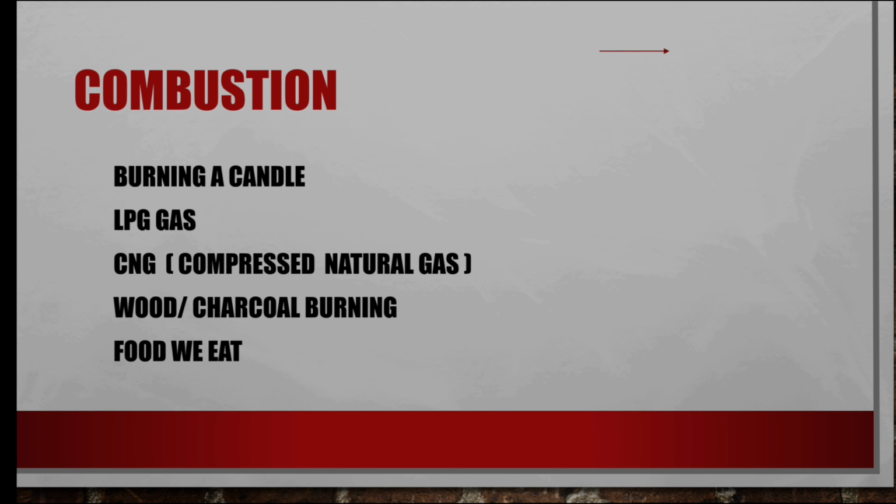Combustion. What is meant by combustion? Heating a chemical substance in the presence of oxygen to liberate heat and produce energy. This is combustion, and examples of combustion are burning a candle, LPG, that is liquid petroleum gas, CNG, compressed natural gas, wood, charcoal burning, and the food we eat. These are all examples of combustion.